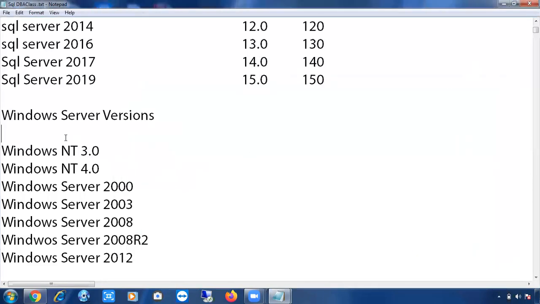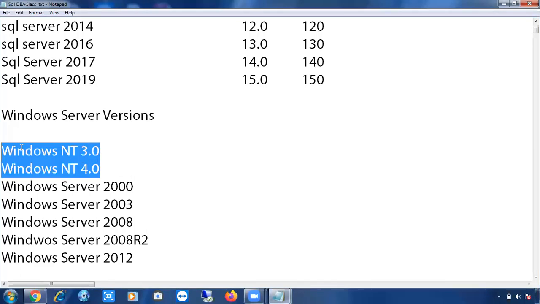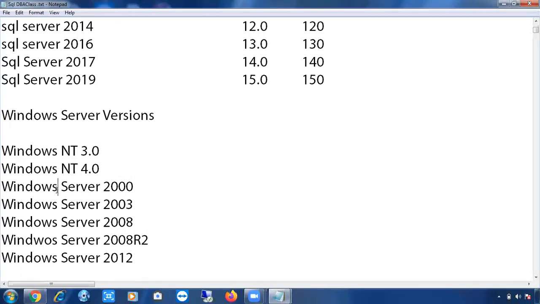If you see here, these are the Windows Server versions. Windows NT 3.0 is a very old server version. Windows NT 4.0 was in the 90s. In the 90s, these two existed, NT 3.0 and 4.0. Then in the year 2000, Windows Server 2000 was released. The SQL Server versions and Windows Server versions look the same, but there is a slight difference. Next, Windows Server 2003. There is no SQL Server 2003.